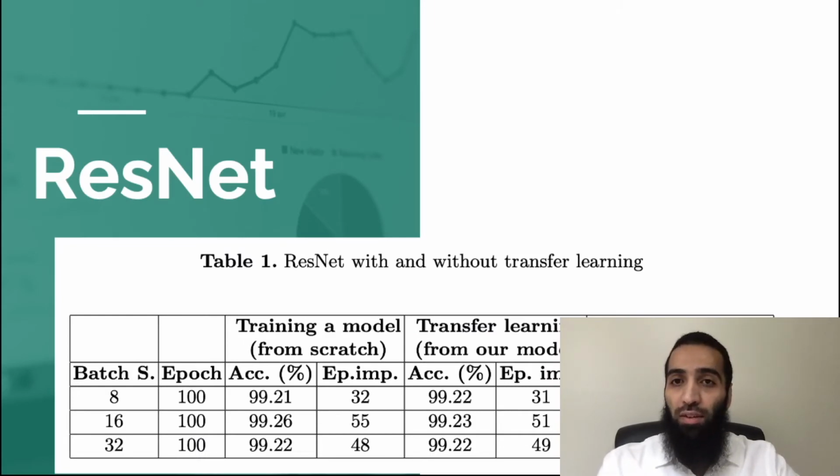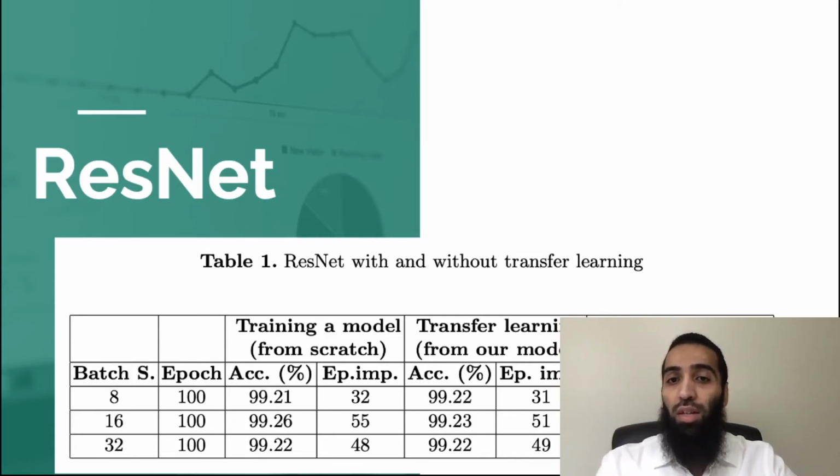So the first architecture we used was ResNet. ResNet is one of the state-of-the-art architectures. We trained our ResNet model from scratch. Take a batch size of 16 as an example. It took 55 epochs to stop before overfitting. This table presents the result after training the model for 100 epochs.